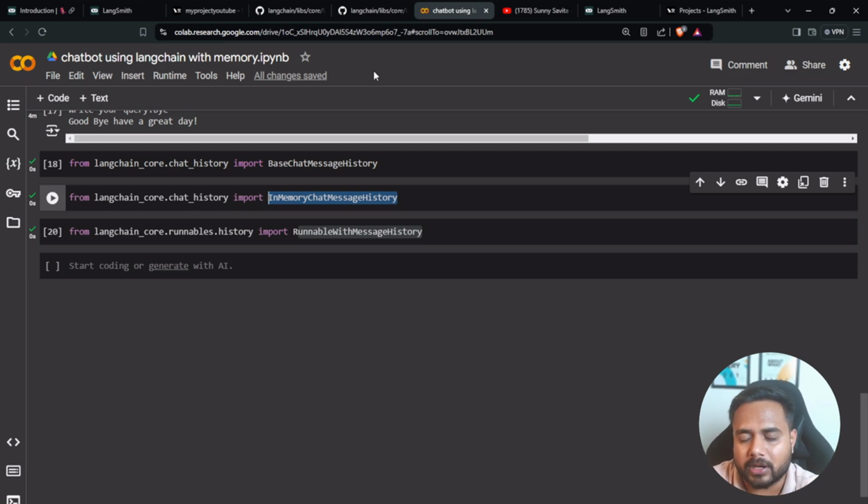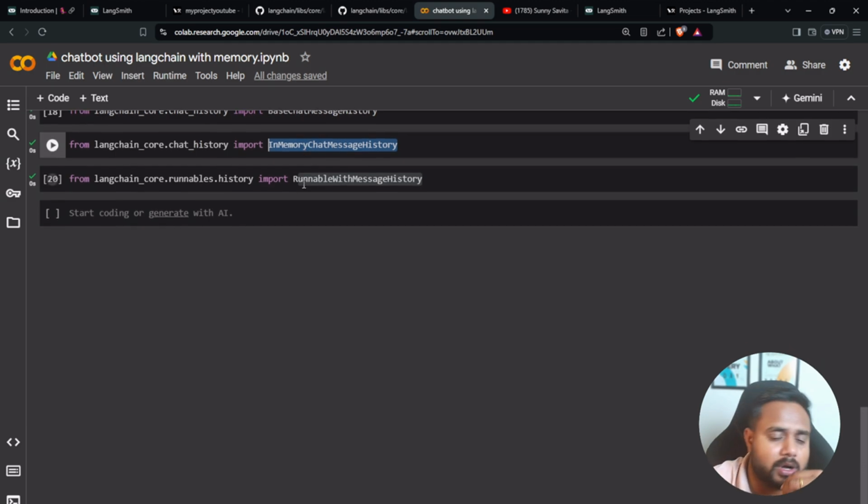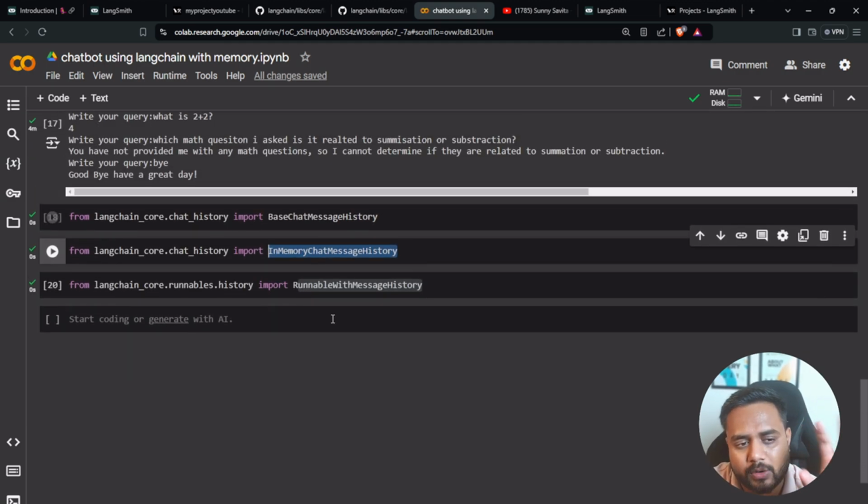We can also manage different conversations. If I'm having a conversation, I can maintain the history of that, and if someone else is having a conversation, I can maintain the history of that particular person, like we see inside ChatGPT, in a similar manner. So let me explain how this entire thing works. First I will take one simple example.